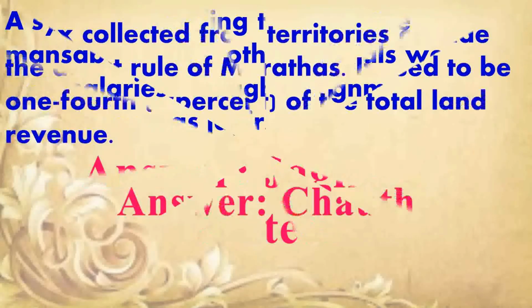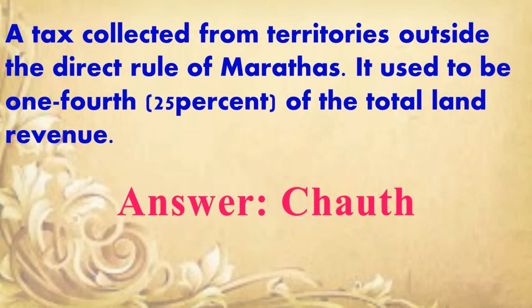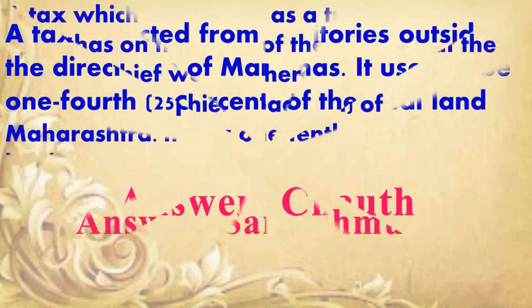Next question. A tax collected from territories outside the direct rule of Marathas. It used to be 1/4, 25% of the total land revenue. Answer is Chauth. Next question.